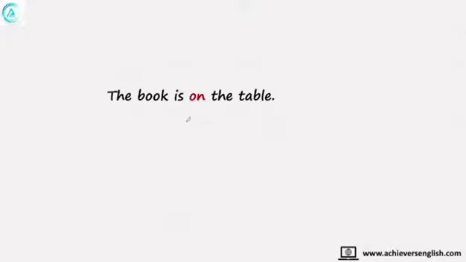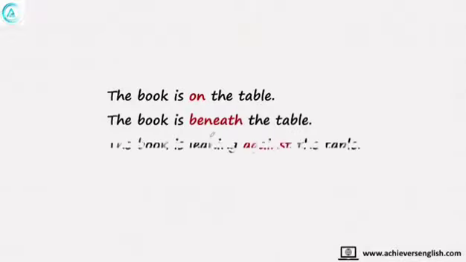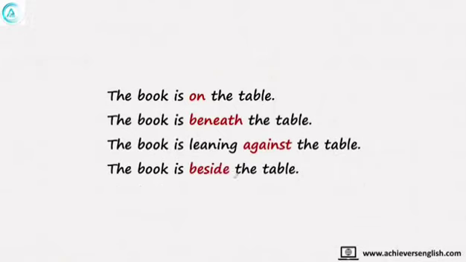So friends, with these examples, we will see what a preposition does in a sentence and what the role of a preposition is. The book is on the table, the book is beneath the table, the book is leaning against the table, the book is beside the table. These are four sentences with the same subject and same object, except one difference: the preposition is changed in all the sentences, and due to which the meaning is also changed.